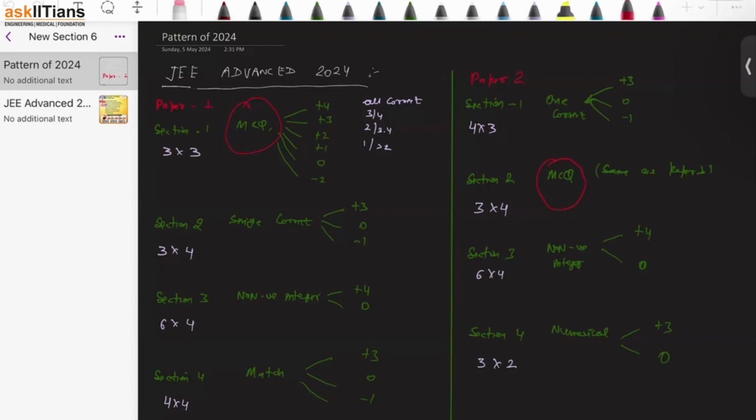Okay. Let's suppose now the question has 2 correct. If out of these 2 you have chosen 1, you will get 1 mark for that. If you have chosen both of the 2, then you'll get 4 marks. That is how the pattern of this particular part is, right? Second comes the single correct.